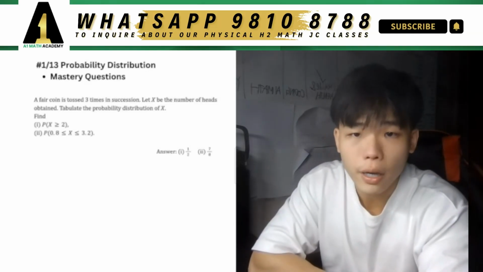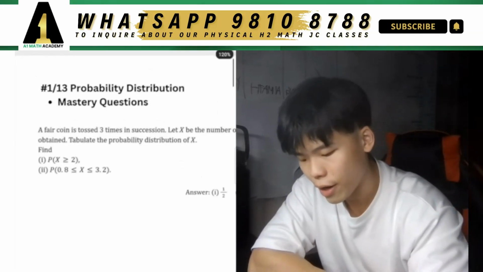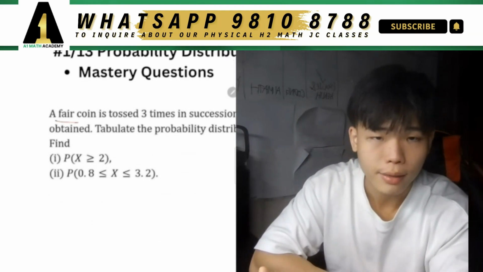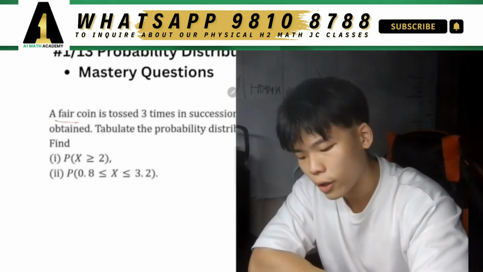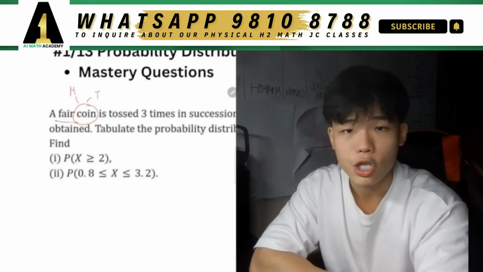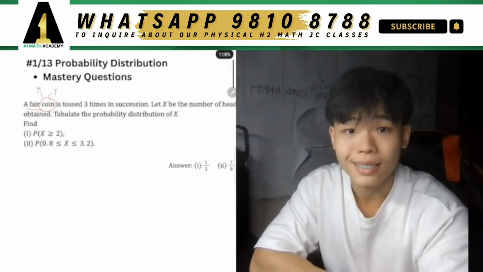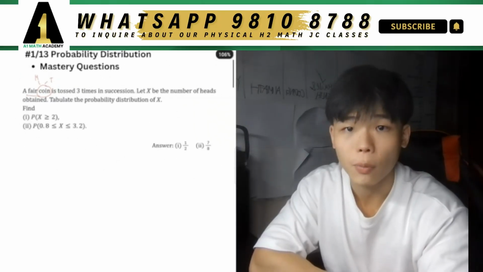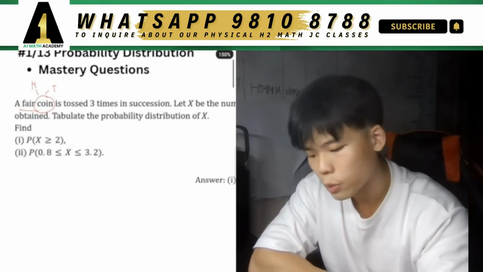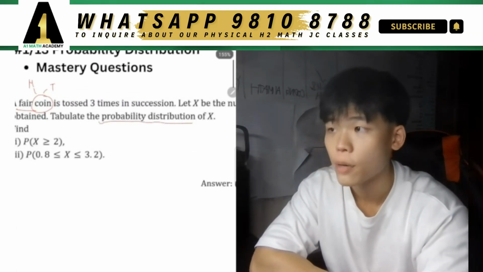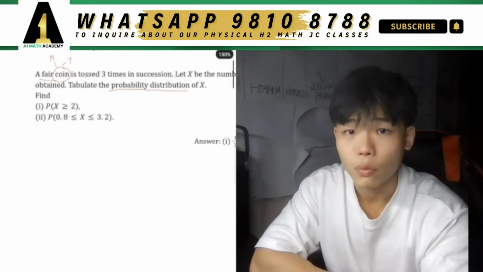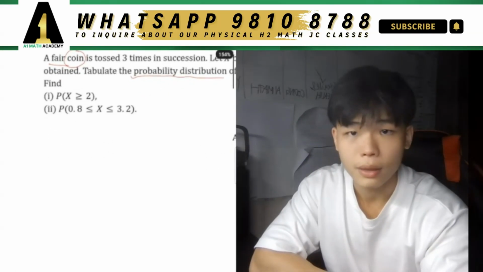So we have a fair coin, and the word fair here is very important because it suggests that the probability of each side is the same. We know that a coin has 2 sides, either heads or tails, and the probability of each is half. It's tossed 3 times in succession. Let x be the number of heads obtained. Tabulate the probability distribution of x. Whenever we see the words probability distribution, it is in our best interest to draw the table because it helps us to visualize the different probabilities and also to check our work.